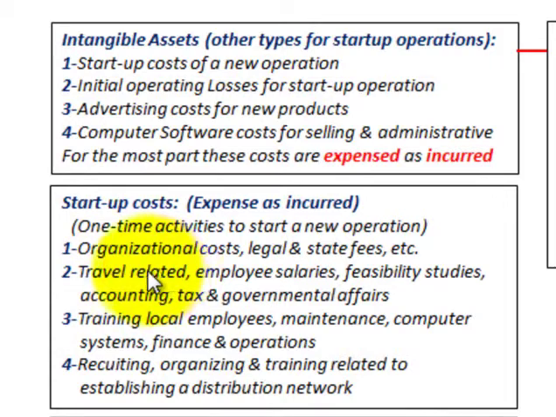And then we have travel-related, employee salaries, feasibility studies, accounting, tax, and governmental affairs for this startup operation. And then we can have training of local employees, maintenance, computer systems, finance, and operations. So it covers some pretty broad topics, but you want to separate these costs out for your startups. And then we could have recruiting, organizing, training related to establishing a distribution network for our new products. All right, so you can just see that you'd have to separate out your startup costs from your regular costs when you're starting up a new operation.